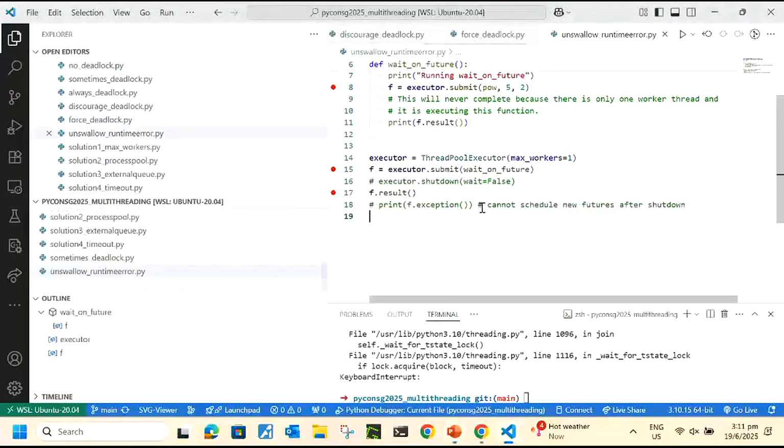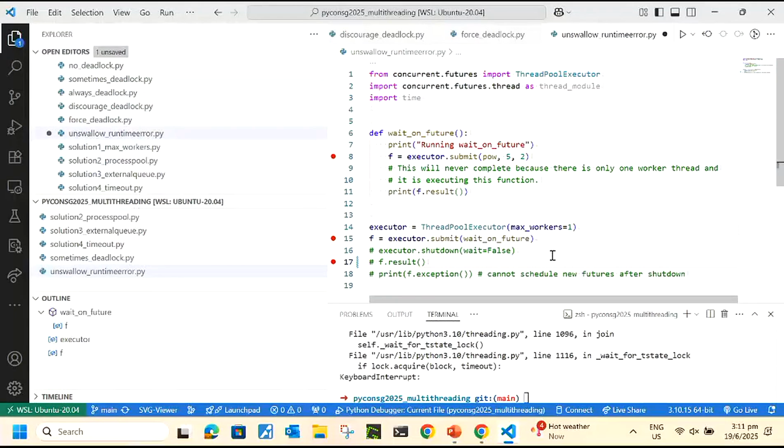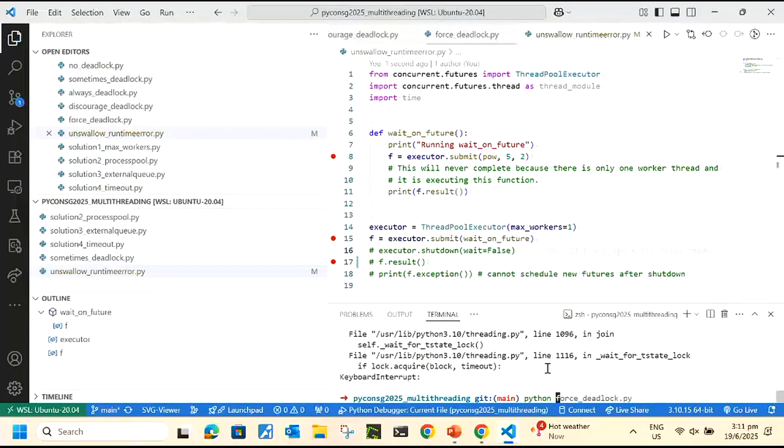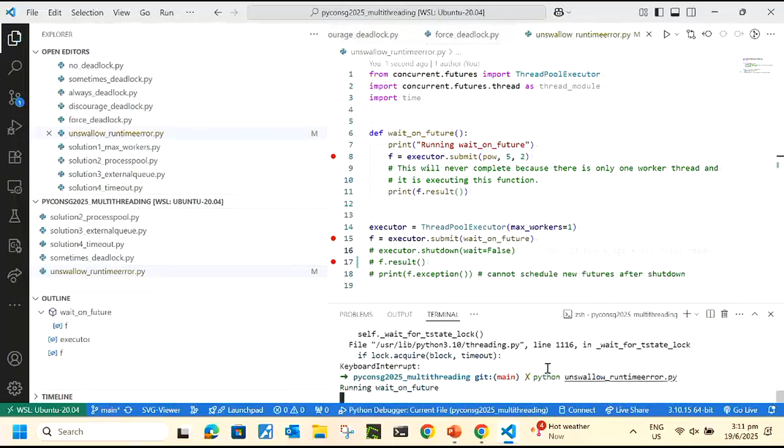Runtime, unswallow runtime error. I think the starting state, let's comment out everything, and just run it and see. Is it the sometimes case? I think this is the sometimes case. Yeah, it's the sometimes case.